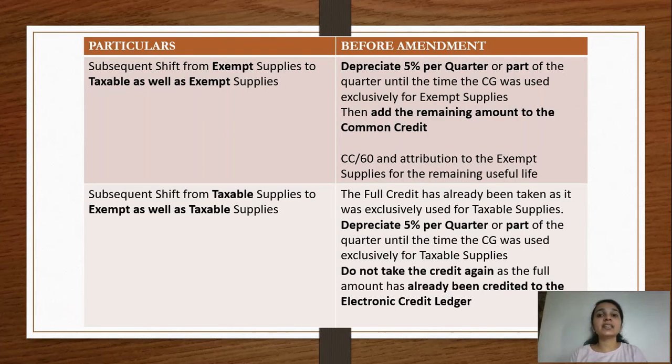It is just that from the month of July, when you would do the calculations, therein you would take 1,14,000 and apportion it between exempt supplies as well as taxable supplies on the basis of the adjusted total turnover. So this was the pre-amendment scenario. You will definitely understand it a bit more clearer when we look at the figures and the examples. Now let's look at what is the post-amendment scenario.